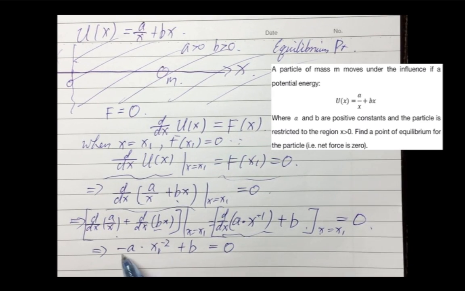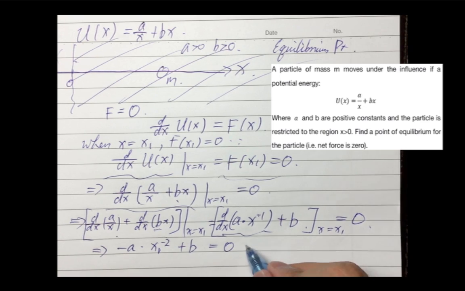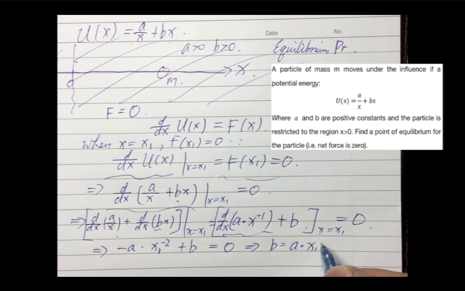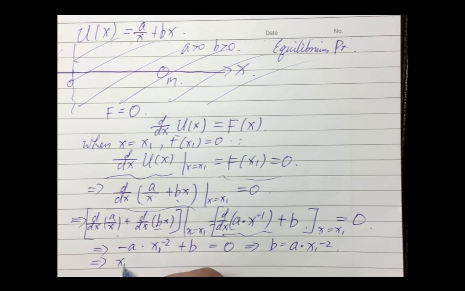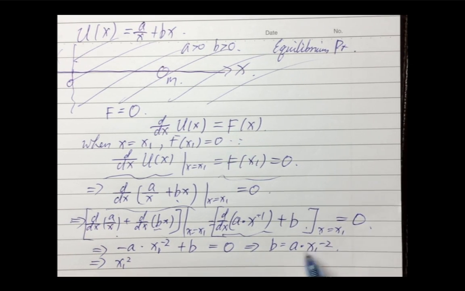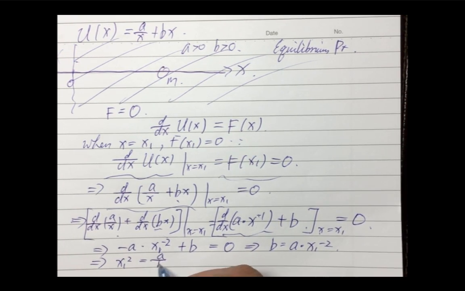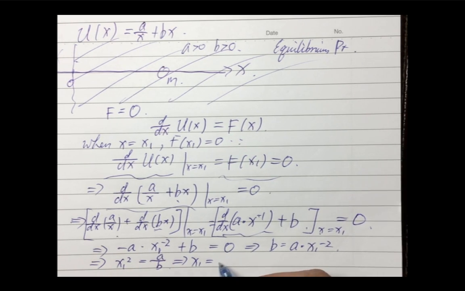So we shift this whole thing to the right-hand side. We get b equals a times x1 to the power of -2, right? So we got a over x1 squared. We shift this to the left-hand side, and we shift this b to the right-hand side. We get a over b. So we got x1 equals the square root of a over b, but plus or minus.